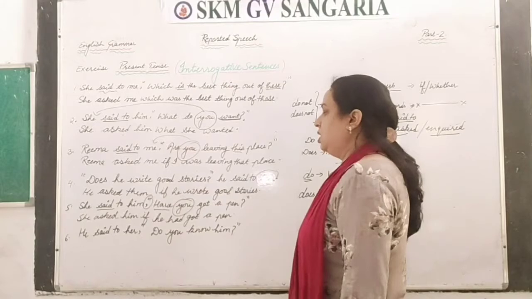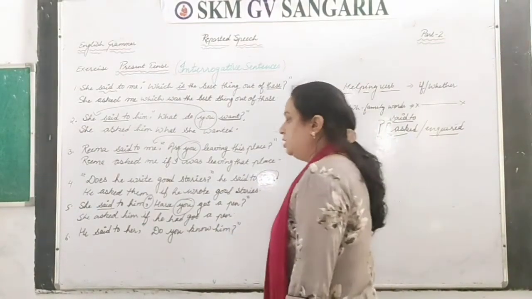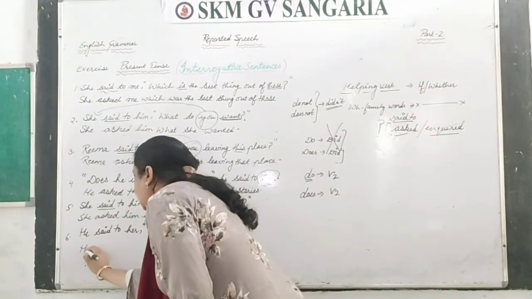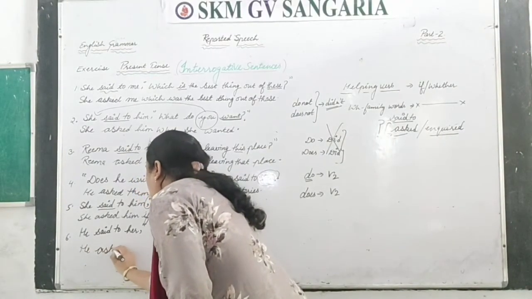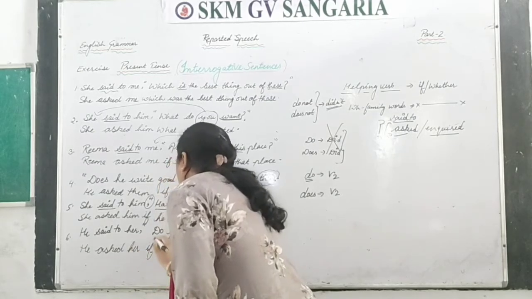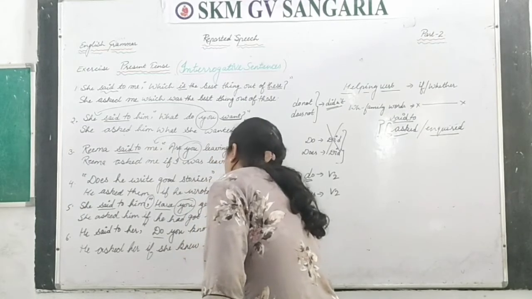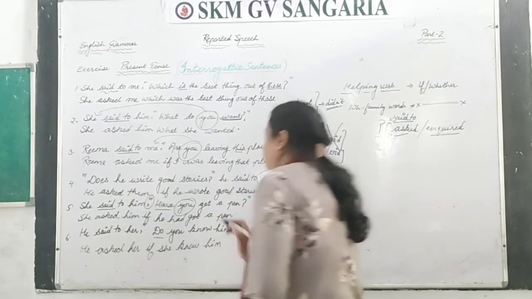And the last one is, he said to her, do you know him? He said to her, do you know him? So he asked her if she knew him, full stop.